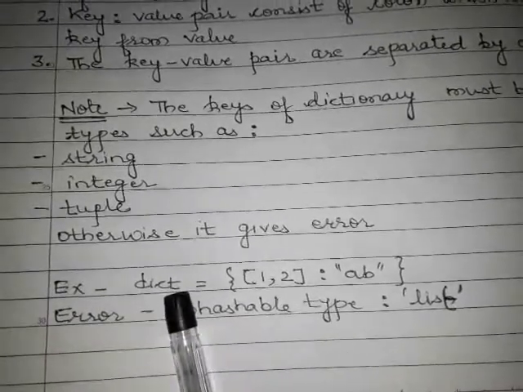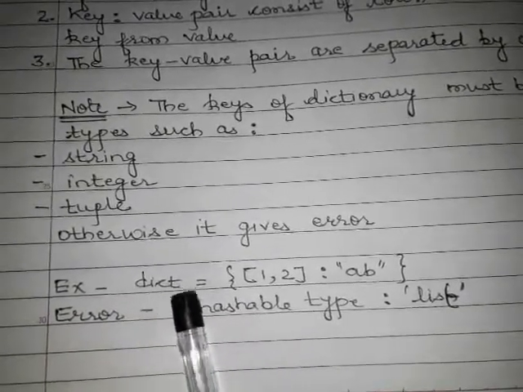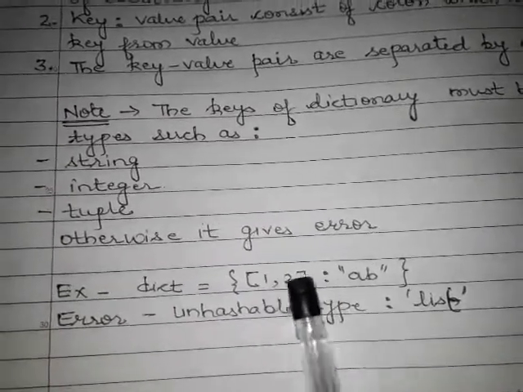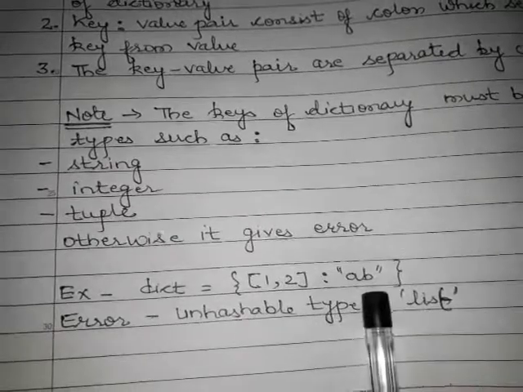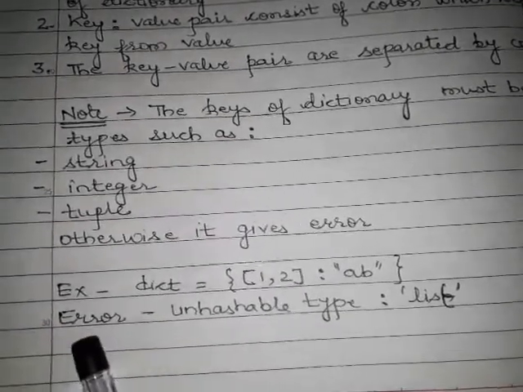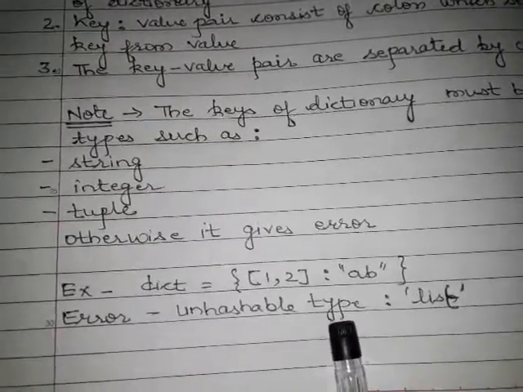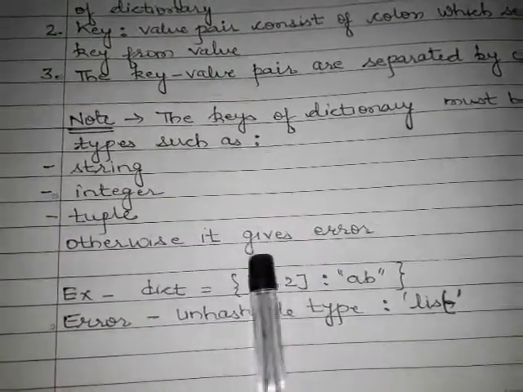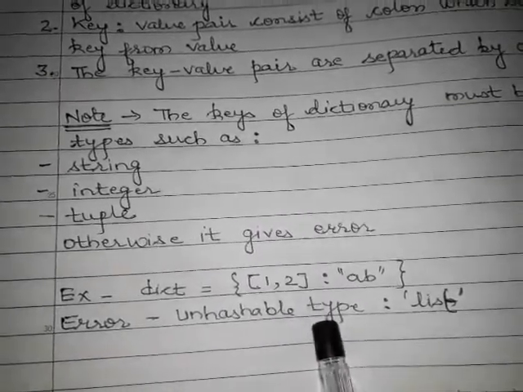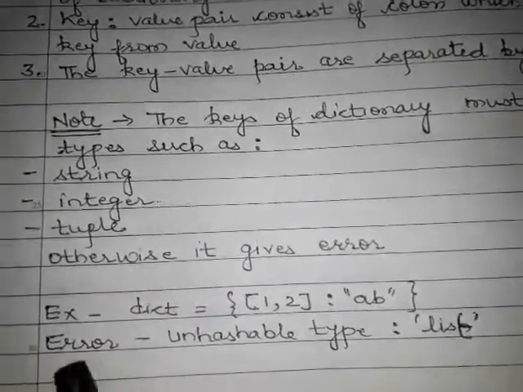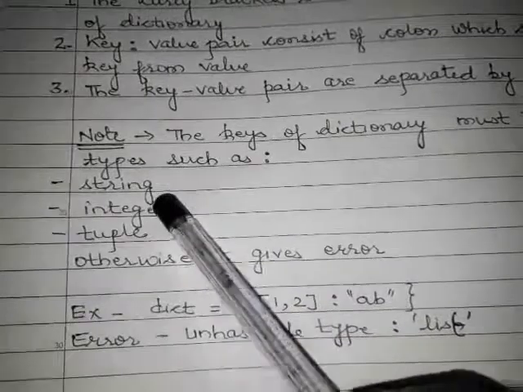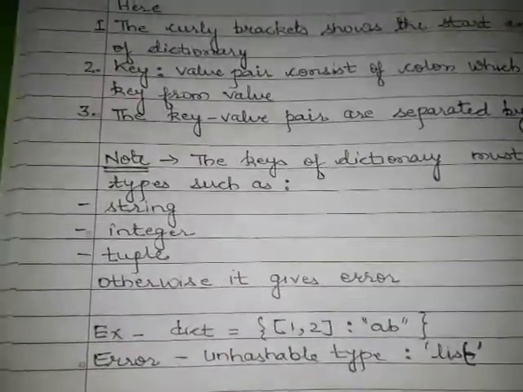Example, dictionary dic, we declare a variable in which the key is 1 comma 2, it is a list, and it is separated by a colon from its value. So list is mutable, so there is an error. Unhashable type list, it means dictionary will not allow a mutable type like list as key. So remember it. Keys can be string, integer, tuple, but not list or any mutable type.